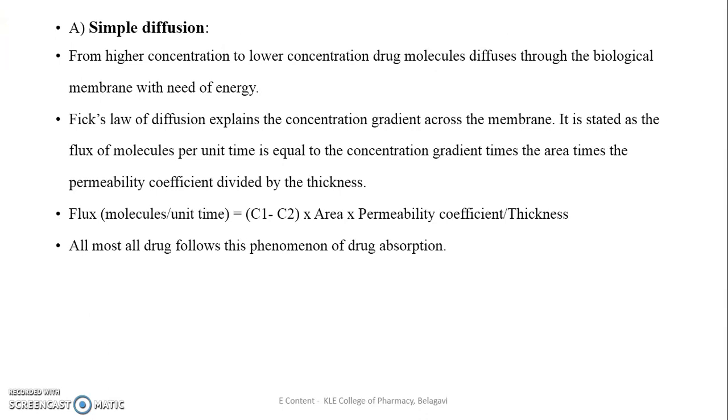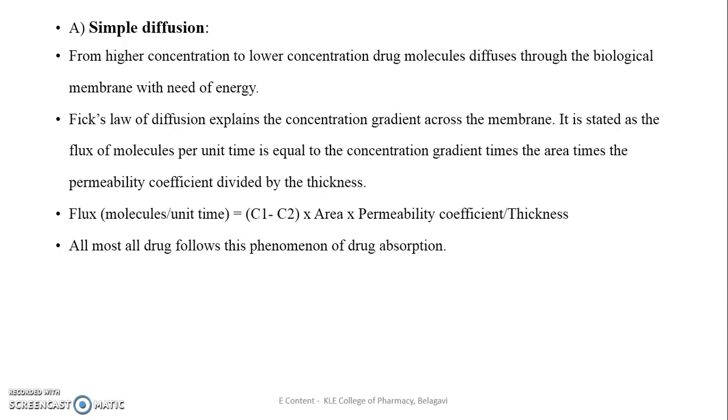Passive transport is classified into different types. One is known as simple diffusion, in which the drug molecule diffuses from higher concentration to lower concentration through the biological membrane without energy, governed by Fick's first law of diffusion. It explains the concentration gradient across the membrane.